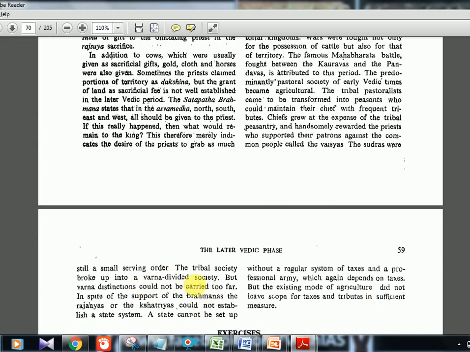We saw already Varnas and Ashramas, but Varna restrictions could not be carried too far. In spite of the support of the Brahmanas, the Rajanyas or the Kshatriyas could not establish a state system. Okay, so there was no proper state system or proper kingdom setup. That later we'll see when the Mahajanapadas will come. A state cannot be set up without a regular system of taxes and a professional army, which again depends on taxes. But the existing mode of agriculture did not leave scope for taxes and tributes in sufficient measure. So they also did not have a proper professional standing army, and even though the tax system had started, they did not have a continuous or regular system of taxes. So that is all about the later Vedic period.